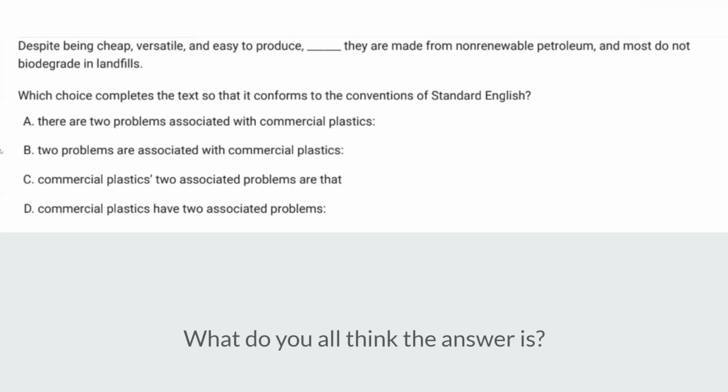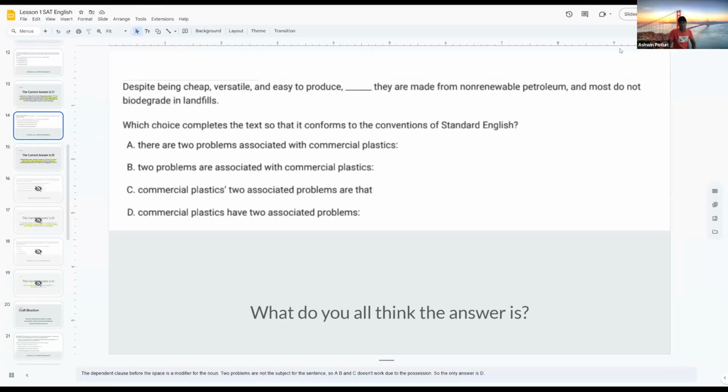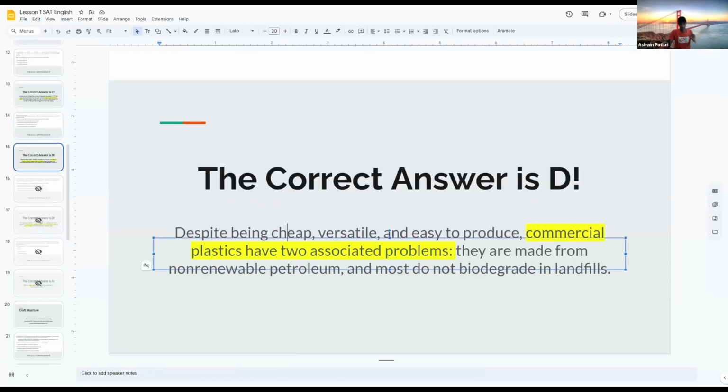Yeah, Ashwin, could you define what a modifier is? I've never heard that term. Could you highlight where in this sentence the modifier is, or tell us where a modifier is? Yeah, sure. So basically, cheap, versatile, and easy to produce. I can't really highlight it here because this is actually a screenshot. If we go to the answer, we can highlight it.